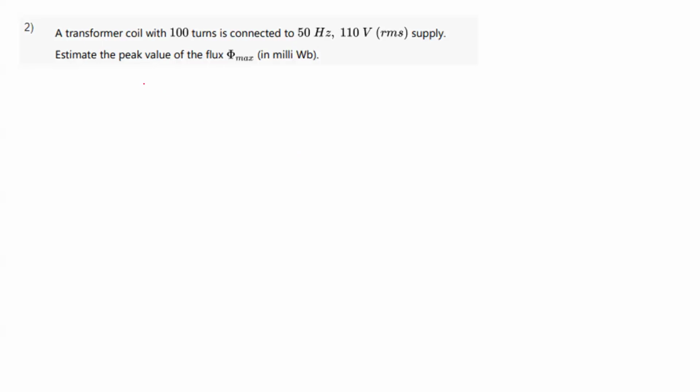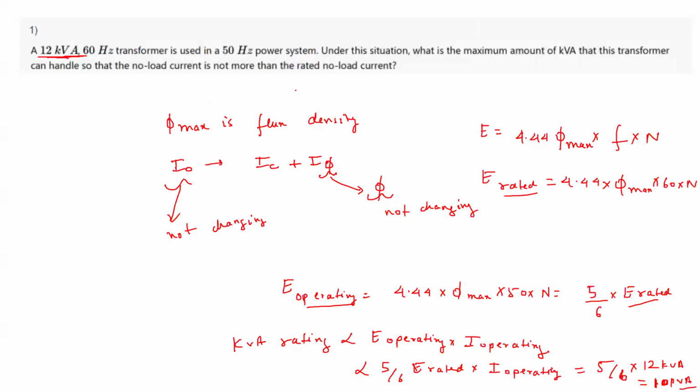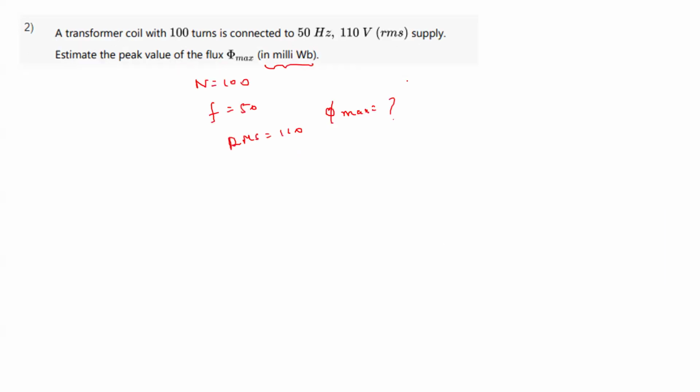Now in this question, they're asking what will be the value of phi max. They have said that the number of turns is 100, frequency is 50, and RMS value is 110. Remember, they will be giving you the units in the question, here milliwebers. These are numerical answer questions, so please check the units. You have to enter the answer in milliwebers.